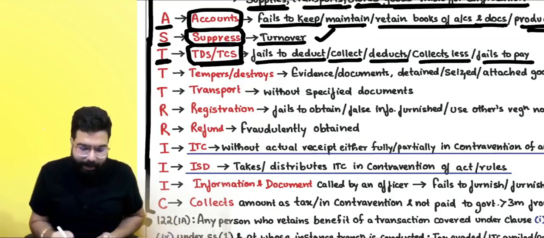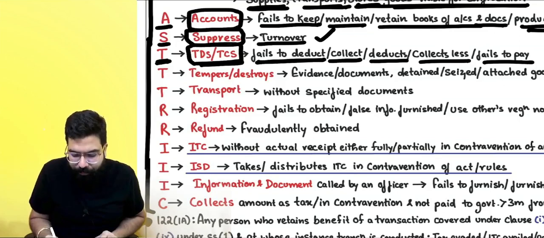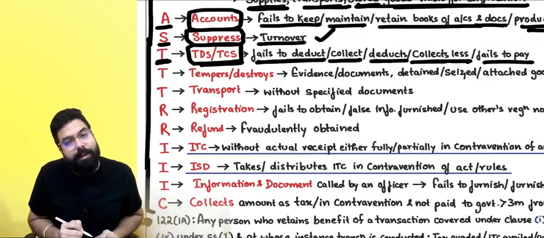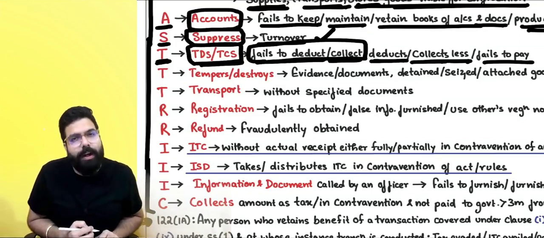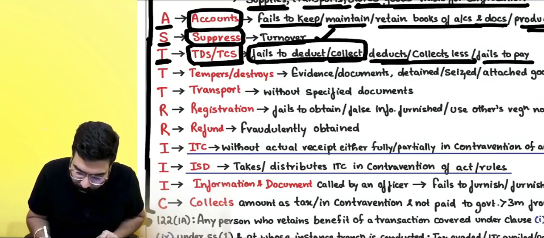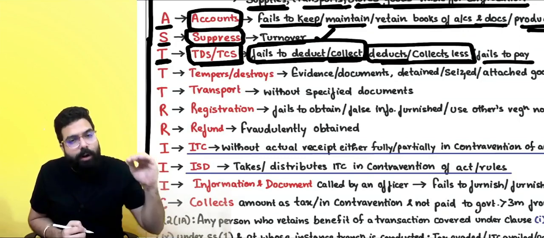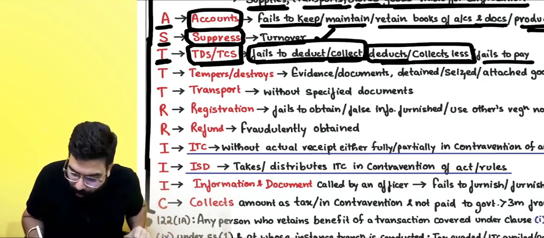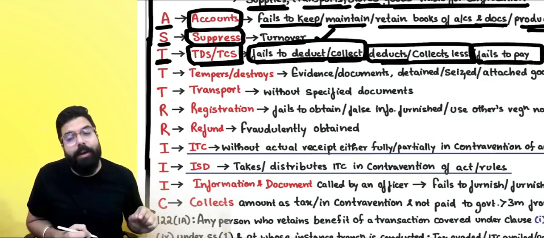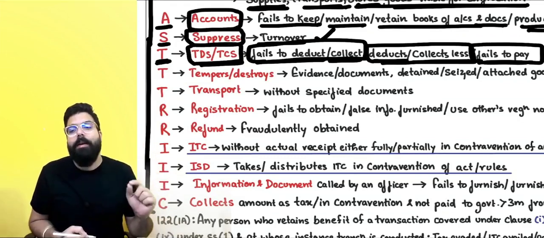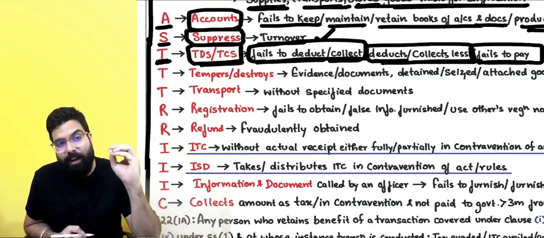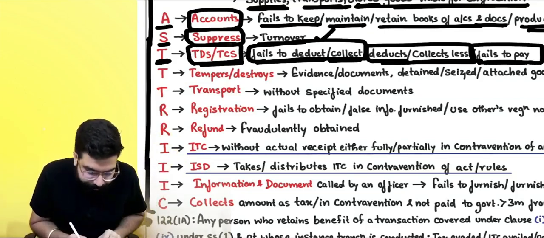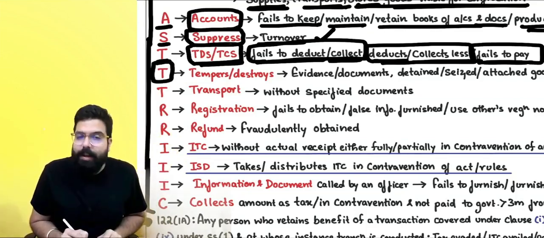So they are telling fail to deduct or collect. Deducts or collects less means short deducted, short collected. Or after deduction, if you fail to pay, or after collection, if you fail to pay, they are telling 10,000 or the amount of TDS or TCS which is involved, whichever is higher.